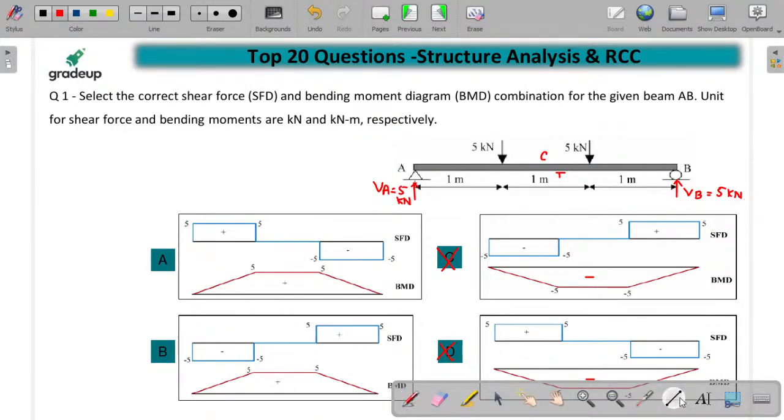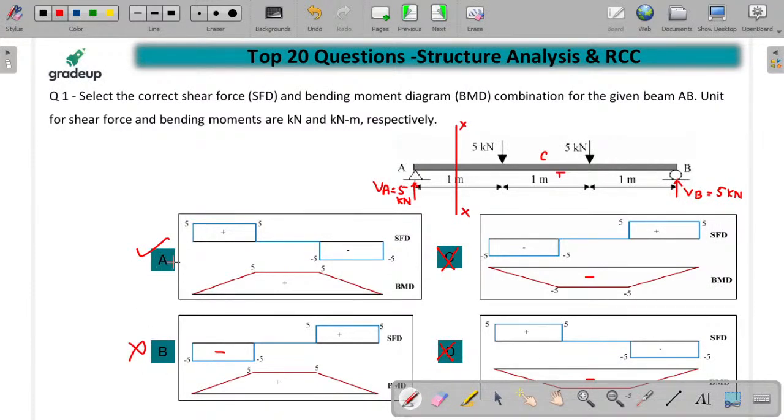Now what we have to do? We have to take a section over here. यहाँ पे हमें एक section लेना चाहिए, right? Now if we take the section over here and find the shear force at this particular section, that is your plus 5 kilonewton, right? So can I say that, guys, option A is correct, because in option B you can see they have represented the shear force as negative, minus 5. So which one is wrong? And we can say that, guys, A is the correct answer.